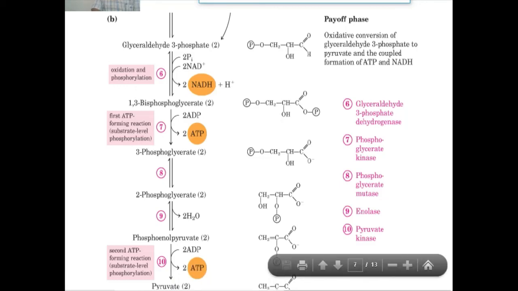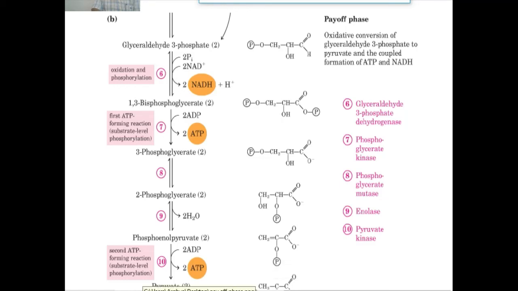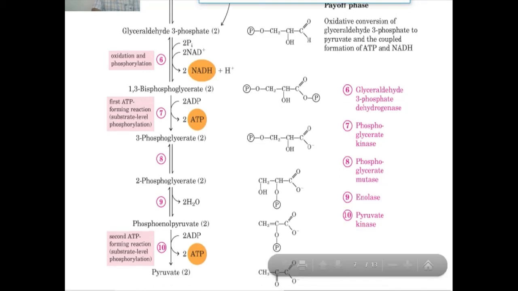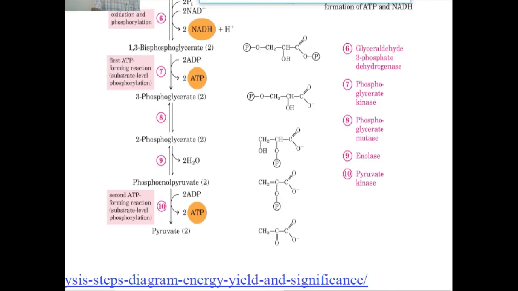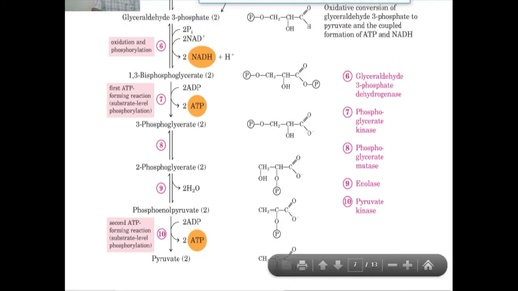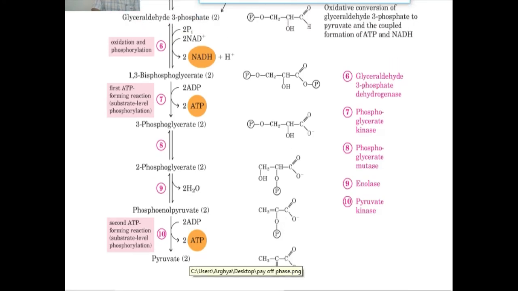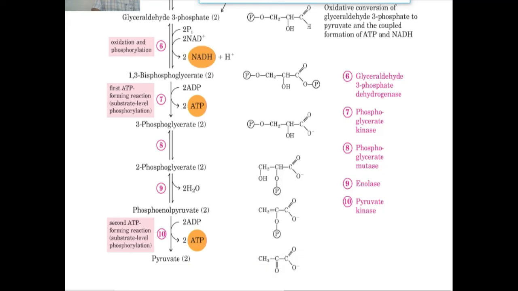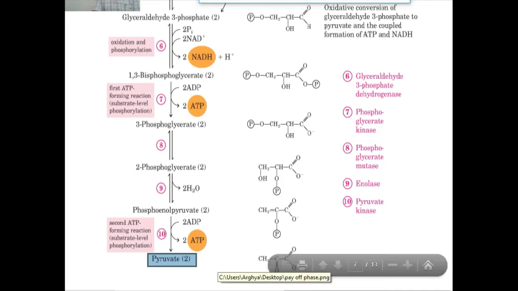The second ATP-forming reaction, or substrate-level phosphorylation, occurs here. This is the last reaction, and one molecule of glucose is converted into 2 pyruvate molecules.